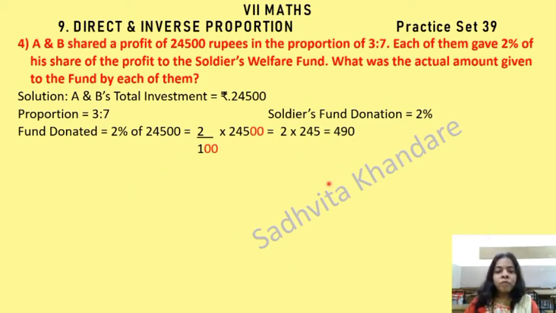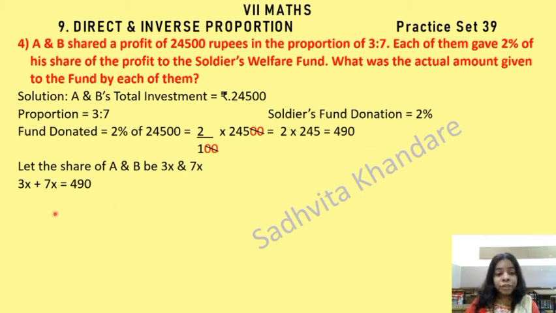Children, first we'll find out how much donation they are giving. Then we'll find out how much A is giving and how much B is giving. That's why we multiplied 2% by this total. So they are giving 490 rupees together. Zeros and zeros are getting cancelled, children. Now let the share of A and B be 3x and 7x. So 3x plus 7x will be 490 because this much money both of them are giving.